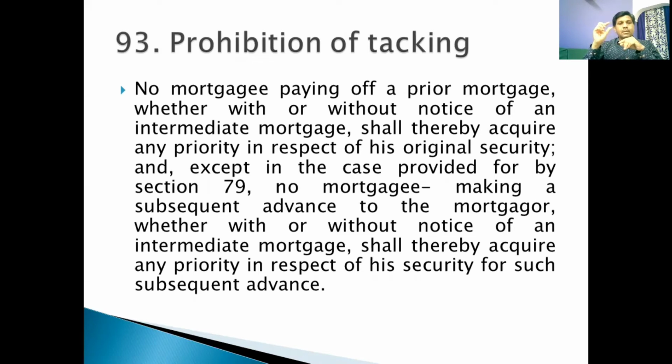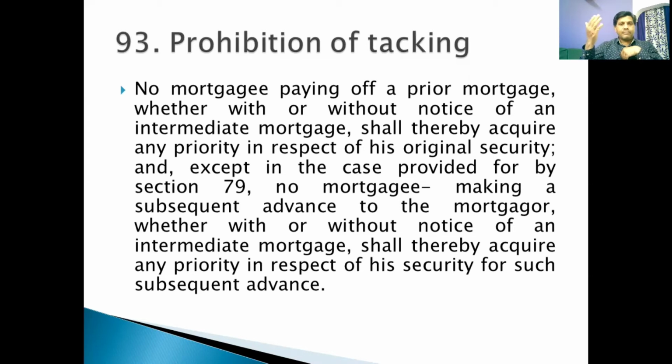Even though you are a puisne mortgagee, third in row or fourth in row, whichever line you are, even though you may have redeemed the person who is standing above you by clearing the mortgage money, you may not occupy the topmost position. That is what it says. So tacking is prohibited. You cannot get united just because you redeem the upper person's mortgage loan. You will not take the upper position.